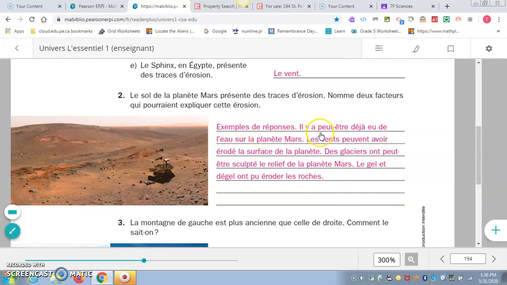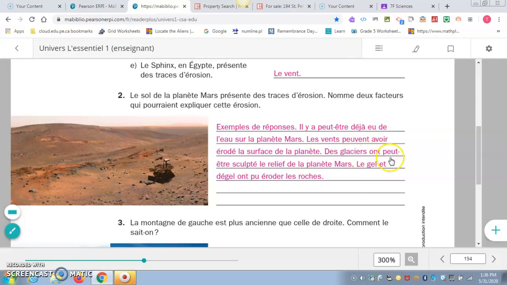Exemple de réponse. Il y a peut-être déjà eu de l'eau sur la planète Mars. So maybe there was water at one time on Mars. Les vents peuvent avoir érodé la surface de la planète. Okay, so it's another explanation. So wind could have eroded the surface of the planet.